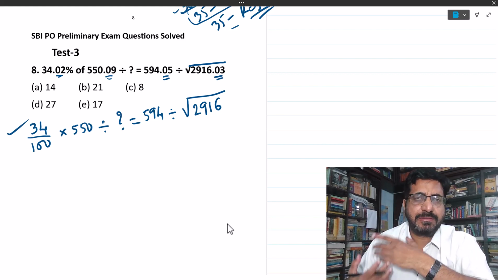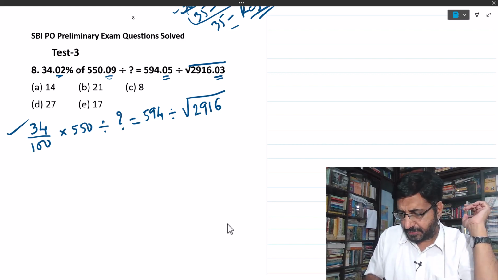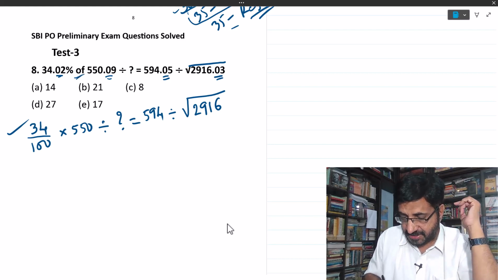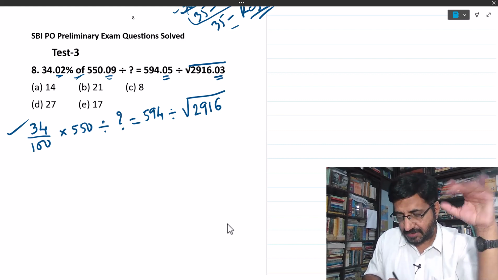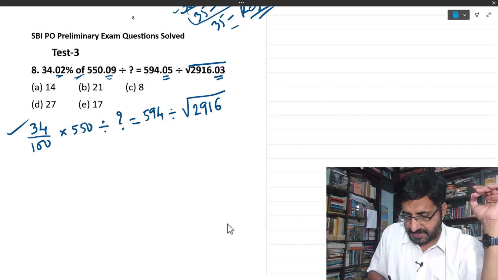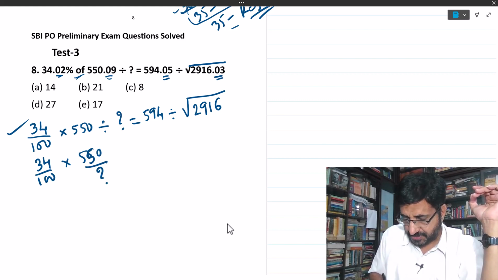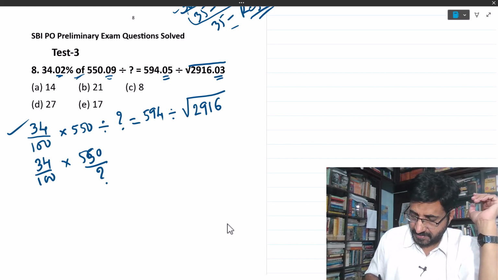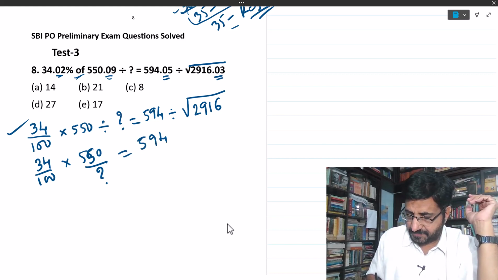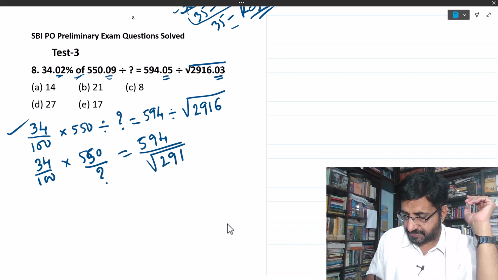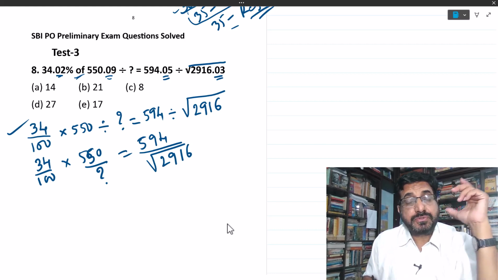Second step is what? Apply BODMAS. Though B is not there, of we have done it. Then multiplication, division and then multiplication. Okay, this is a division. This you can write as 34 by 100 into 550 divided by this question mark. You have to find out what that question mark is. Okay, this equals 594 divided by square root of 2916. Yeah. Next, what is the square root of 2916?